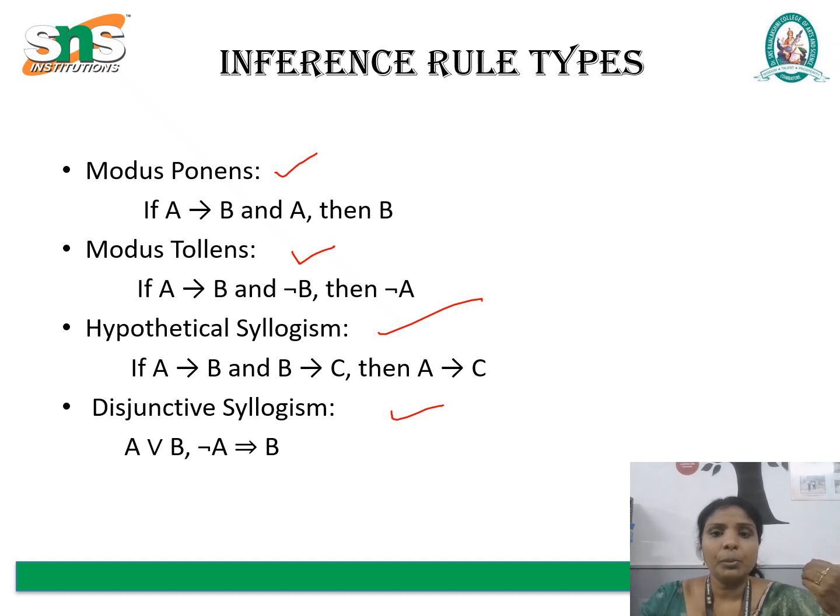The next one is hypothetical syllogism, which involves chaining implications. If A implies B and B implies C, then A implies C. Here we are using chaining implication. These rules allow for multi-step reasoning and are functional in complex logical systems. The last one is disjunctive syllogism. That is, A or B is true. If A is false, then B must be true. For instance, it is either Monday or Tuesday, and it is not Monday, then it must be Tuesday.